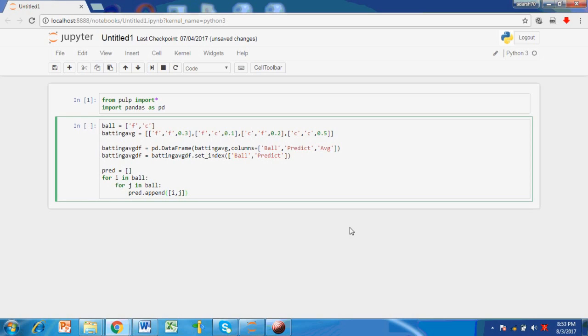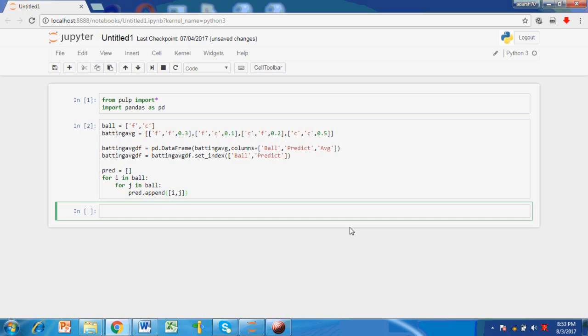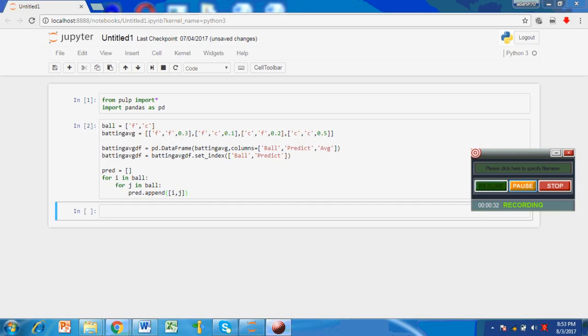Batting average is dependent on the actual thrown ball and the prediction by the batter. Since the ball can be thrown either fast or curved, and similarly the prediction can also be fast or curved, we have 4 alternatives. These are ball thrown fast and predicted fast, ball thrown fast and predicted curved, and so on. Batting averages also vary accordingly, with a high average for accurate prediction by the batter. We also enumerate a list pred which will be used in the OR formulation.